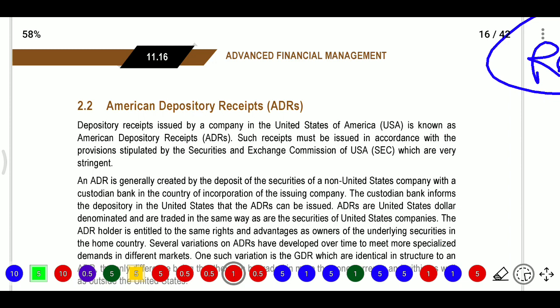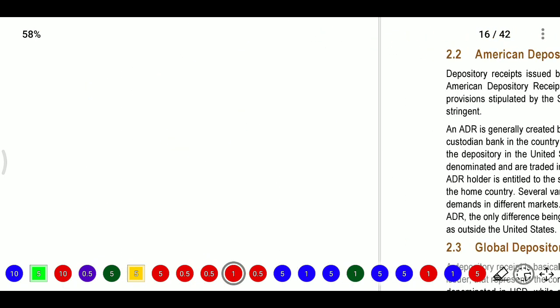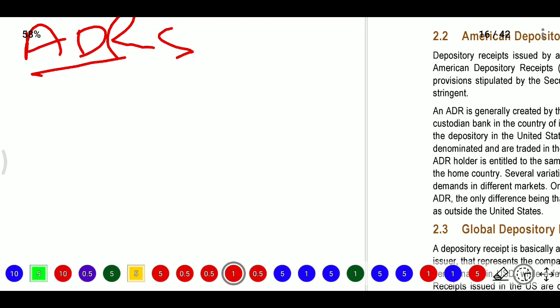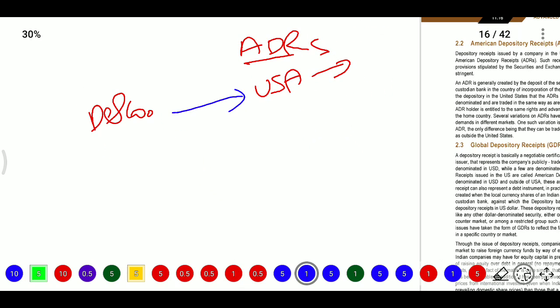After foreign currency convertible bonds, we will discuss American depository receipts. What is there in ADRs? We naturally call them ADRs. What is an ADR? ADRs are depository receipts issued by a company in the USA. Depository receipts issued by a company in the USA are known as American depository receipts. The depository company will issue them in the USA, and then they will be known as ADRs.